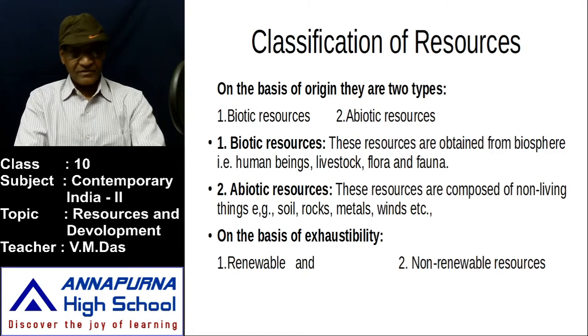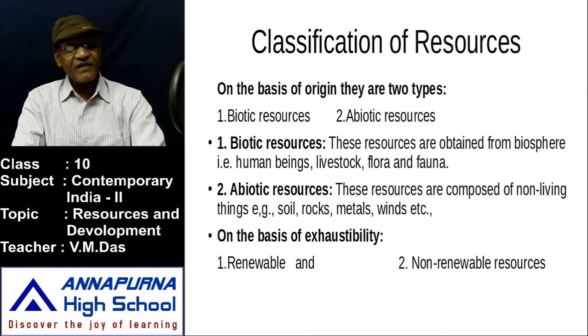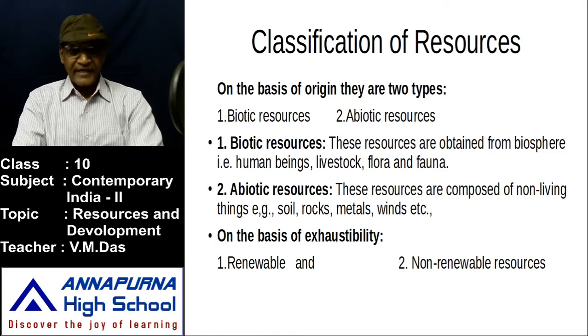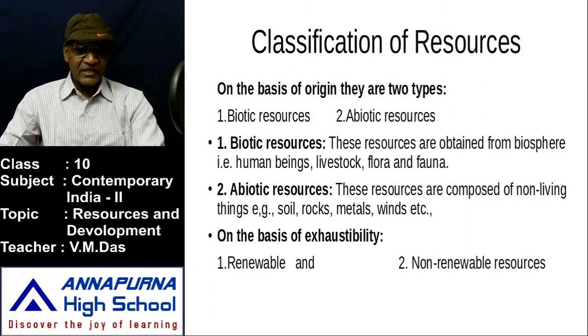They disappear someday. So on the basis of exhaustibility, the resources are classified into renewable resources and non-renewable resources, my dear children.